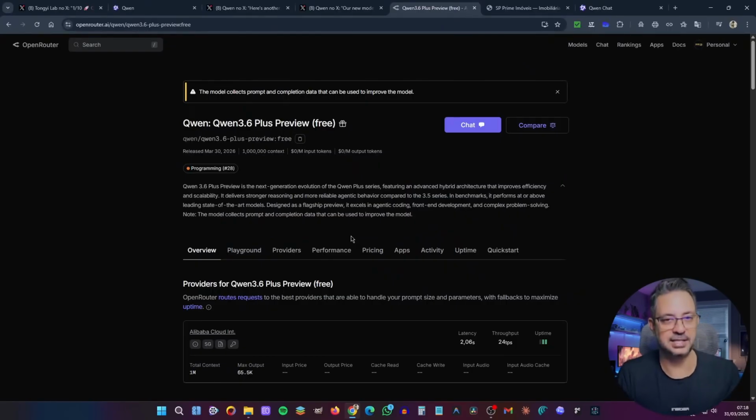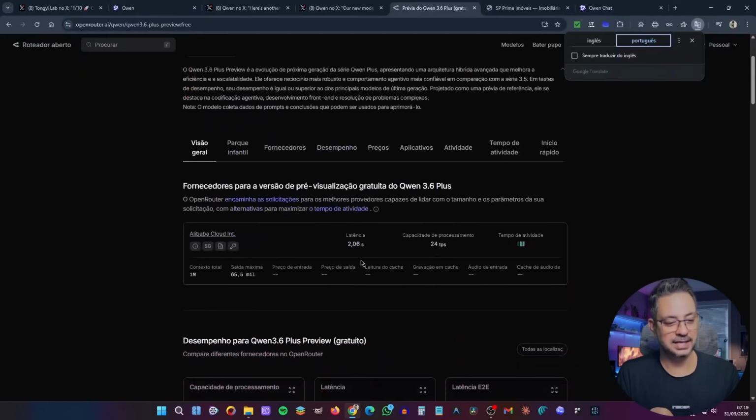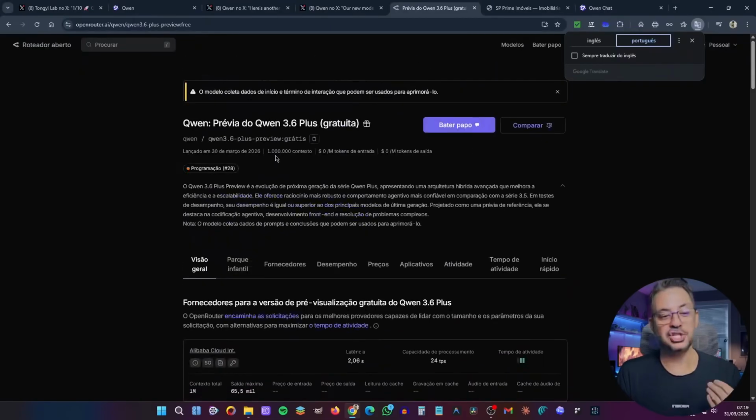What do they say here on OpenRouter? The Qwen 3.6 Plus preview is the next generation evolution of the Qwen Plus series, featuring an advanced hybrid architecture that improves efficiency and scalability. What's new about it here? The first thing is the context window, which now reaches 1 million tokens. Another thing, if you want to test it here inside OpenRouter, at least in this preview, you don't pay anything.